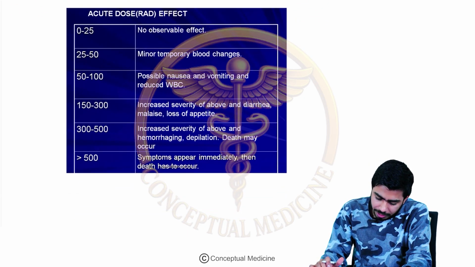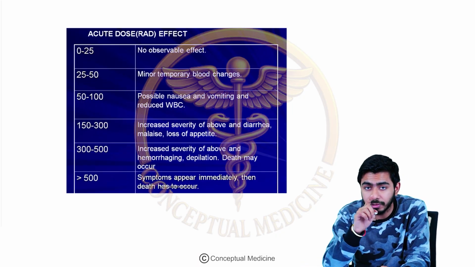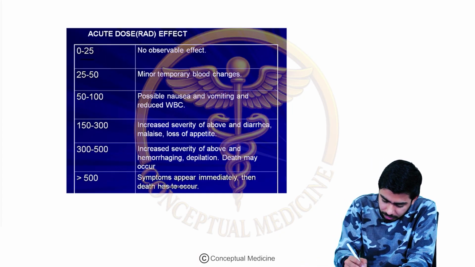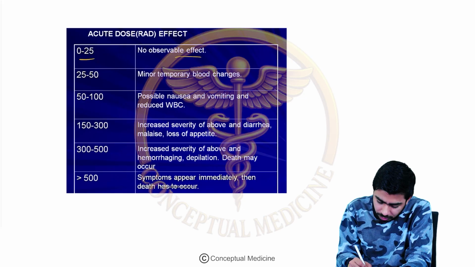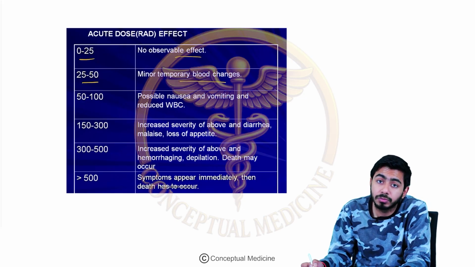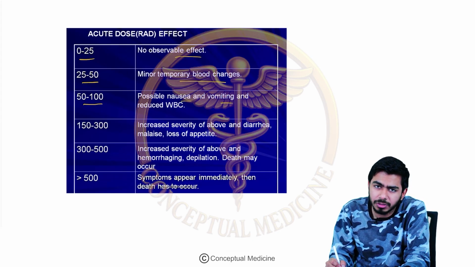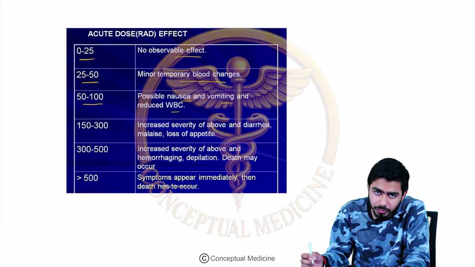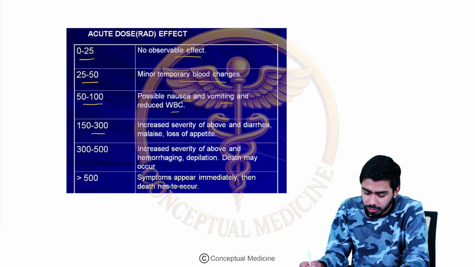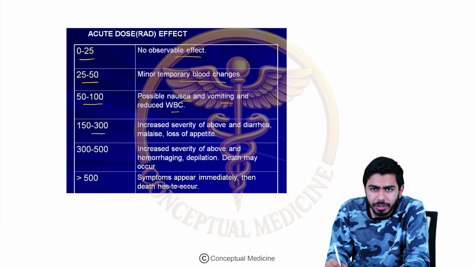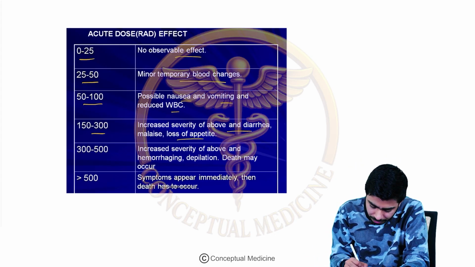Now we are seeing that if there is 0 to 25 rads, then there is no observable effect. But if it crosses 25 to 50, then there could be minor temporary blood changes. Then if you talk about 50 to 100, possibly nausea can be there, vomiting can be there, leukocytopenia can be there, okay. These kinds of symptoms might appear in the patients. If it is 150 to 300, probably the severity of the nausea, vomiting and diarrhea might increase, and with that loss of appetite can be there. Some hematological changes can also appear.